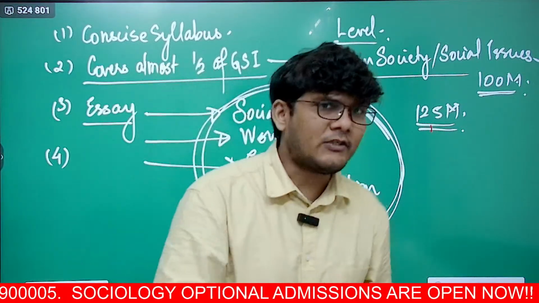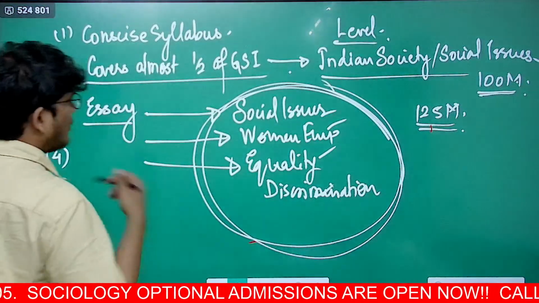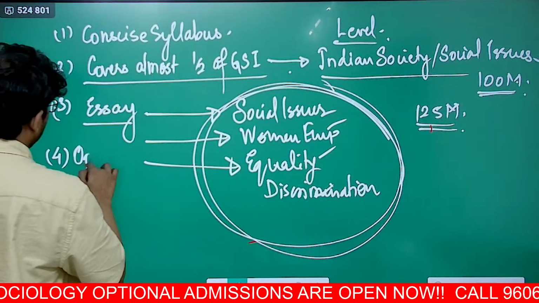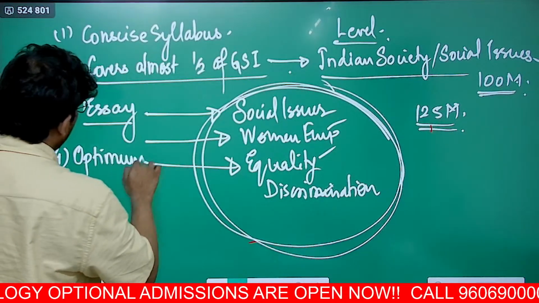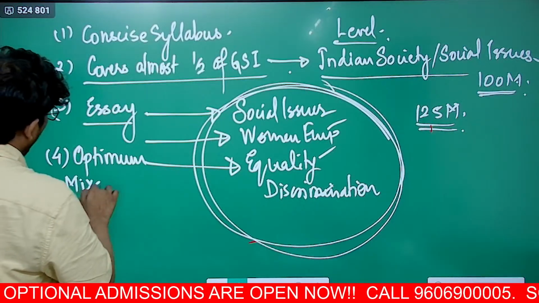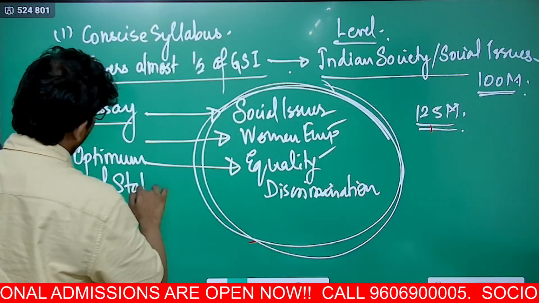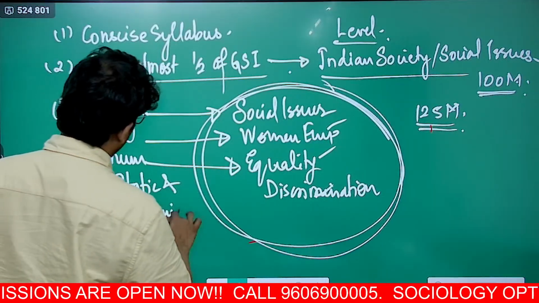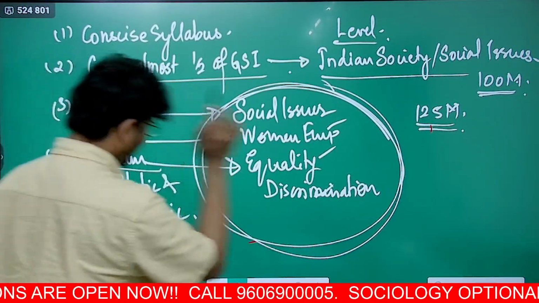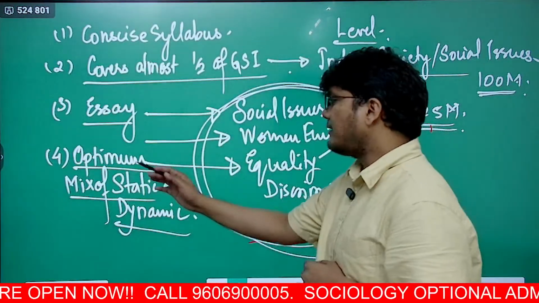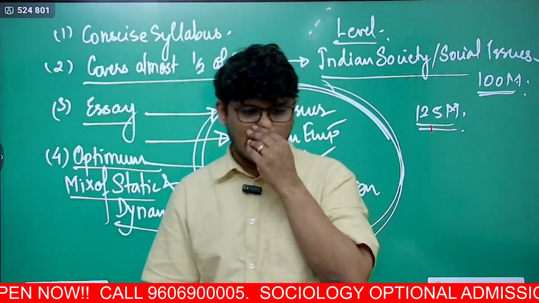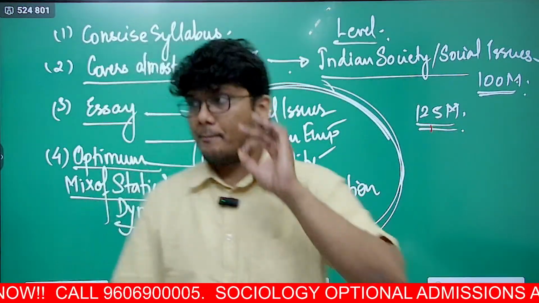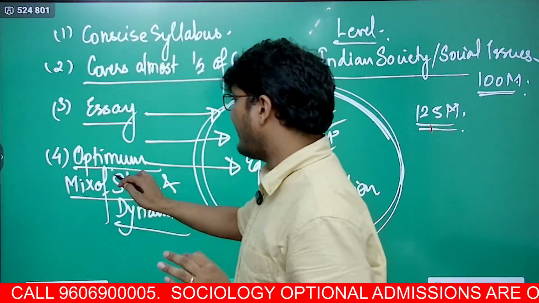Now, sociology here is a sweet or an optimum mix of static and dynamic. It hits the sweet spot very nicely. It's an optimum mix of static and dynamic portion. Now, because it is a mix of static and dynamic, that means it has static part in it.